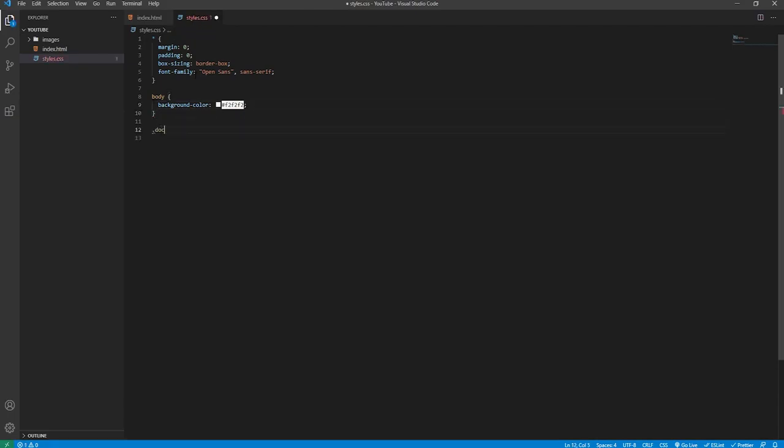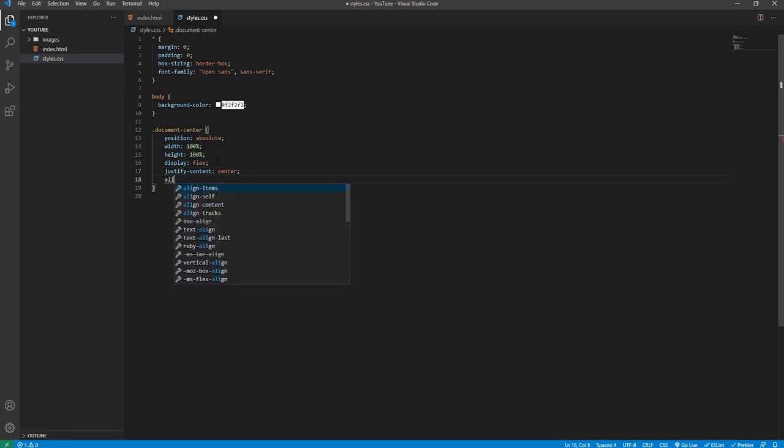Then we will start the document center div. We'll set the position to be absolute. Its width will be 100% of the body, and its height will be 100% of the body. This is the reason why we set the position to be absolute, so you can do this. Its display will be flex. This will allow us to center the carousel both horizontally and vertically in the center of the body, and this element matches the body's width. We'll say justify content, that'll be center, and then align items will also be center.